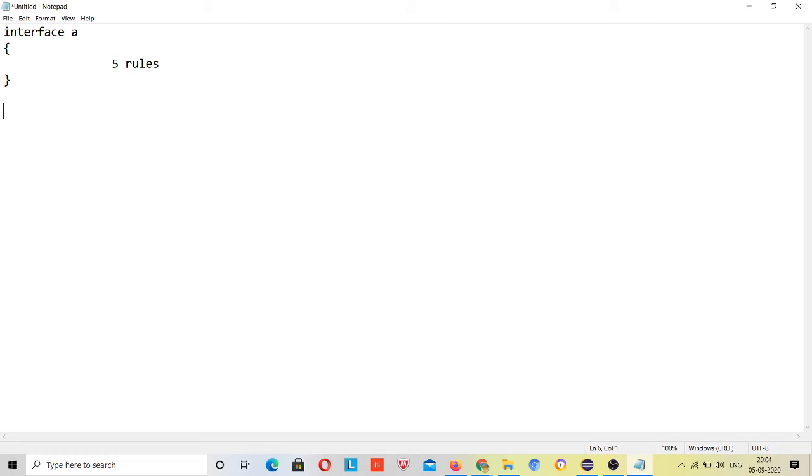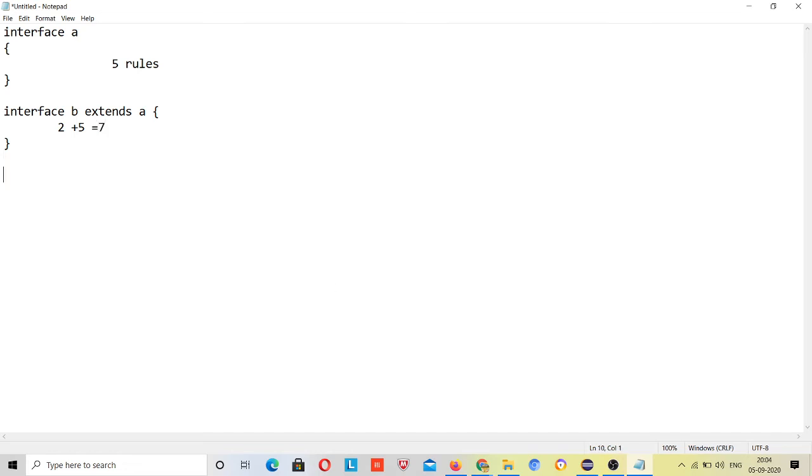If someone wants these 5 rules and also wants to add 2 rules, then interface B extends A, and these 5 rules will come inside this interface, and this interface can have 2 more rules. So 2 plus 5, this interface has 7 rules.